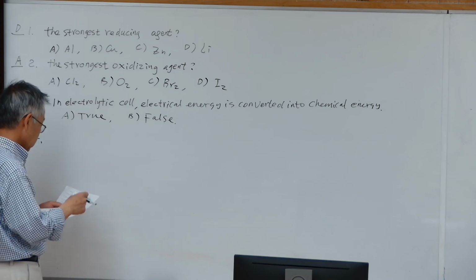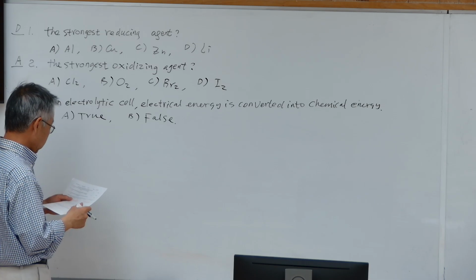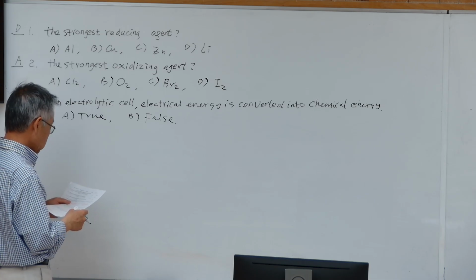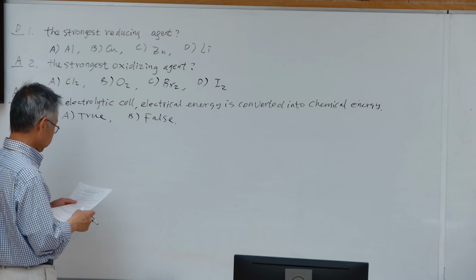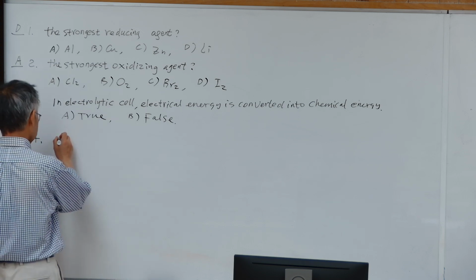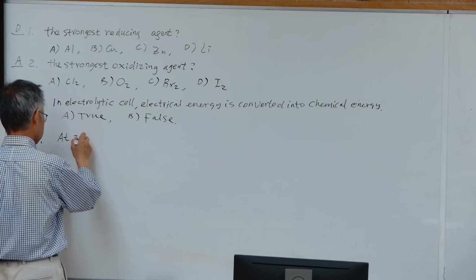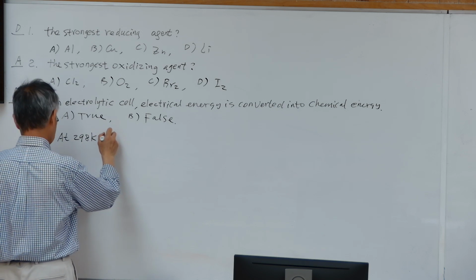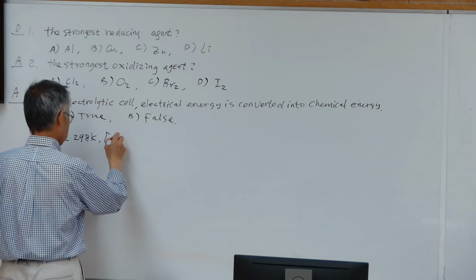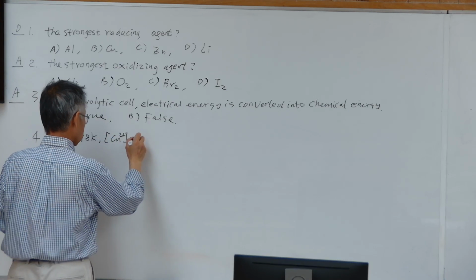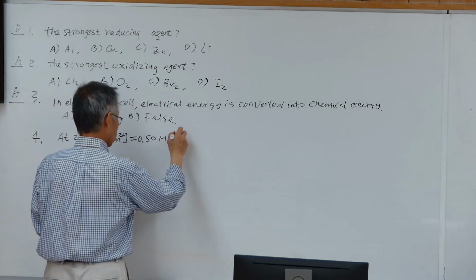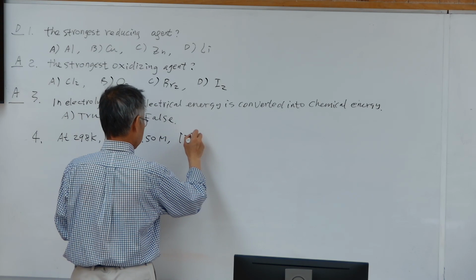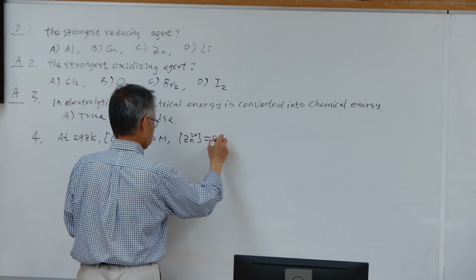Then question 4. What is the cell potential for the reaction shown below at 298 K? Copper ion concentration is 0.5 molar, and zinc ion concentration is 0.1 molar.